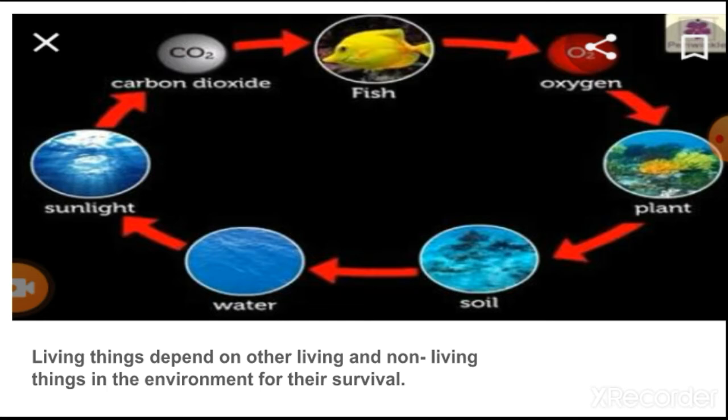We are all interdependent. In the absence of any one thing, it is not easy to survive. That's why we say living things depend on other living and non-living things in the environment for their survival. Living things require non-living things such as air, water, soil, sunlight and warmth.